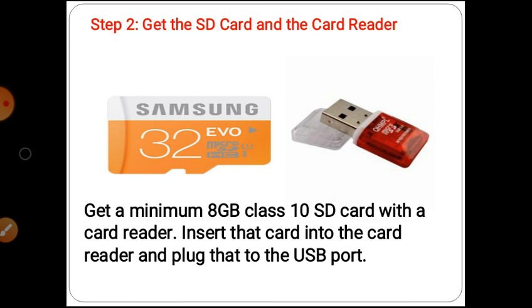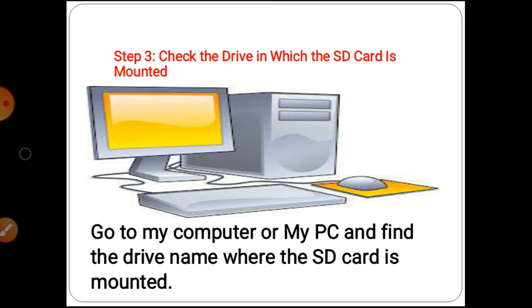For the installation of our operating system, we require separate memory, so for that purpose we use the 8 GB SD card, and to insert the SD card in our Raspberry Pi board, we require the SD card reader. Step two is completed.